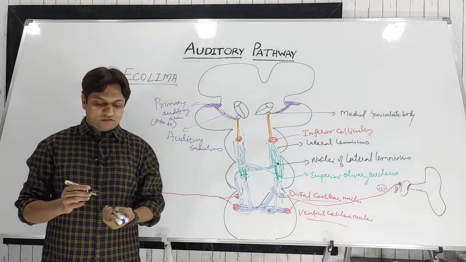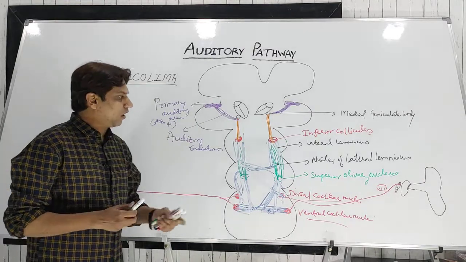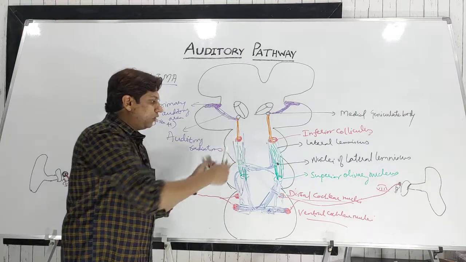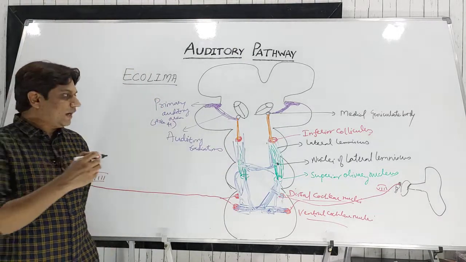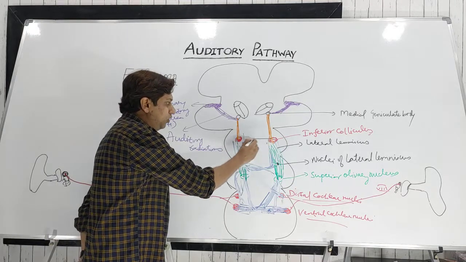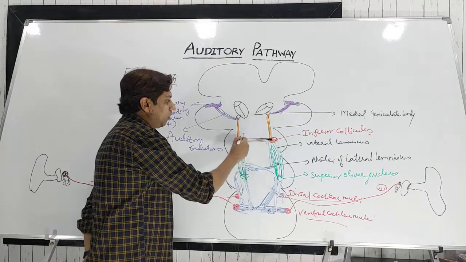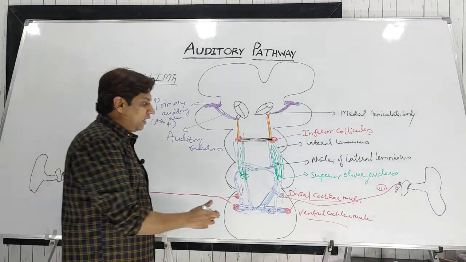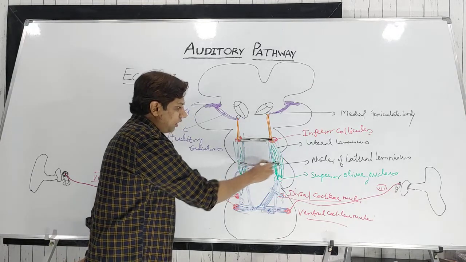There is a spatial arrangement of this auditory pathway in the auditory cortex, and there is bilateral communication from both sides. At least at three levels there will be bilateral communication. There is communication between the two nuclei at the level of the inferior colliculus, and at the level of the nuclei of the lateral lemniscus also there is communication.